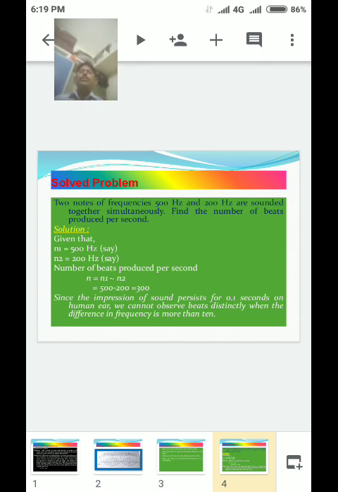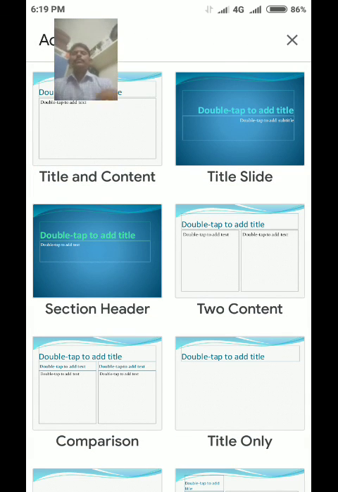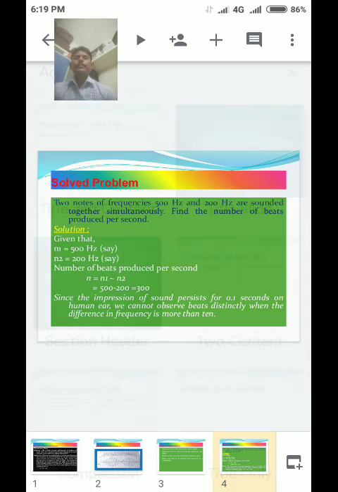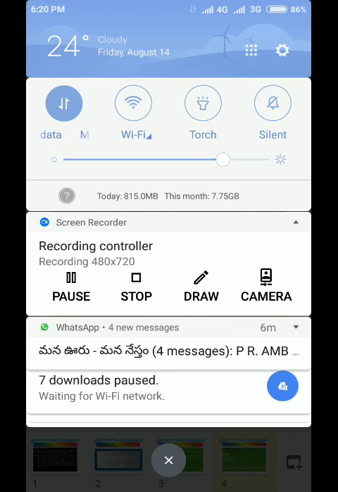Today's class is complete. Next, yesterday I discussed the Doppler effect. That is very important, and practice it in the hostel and home. Okay, bye.